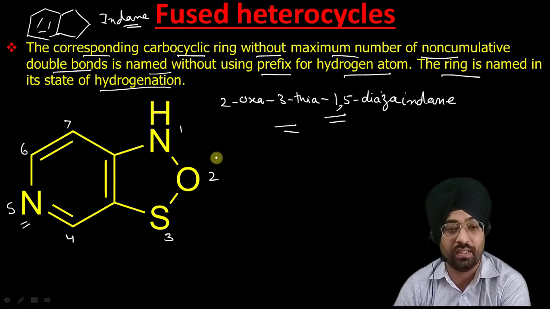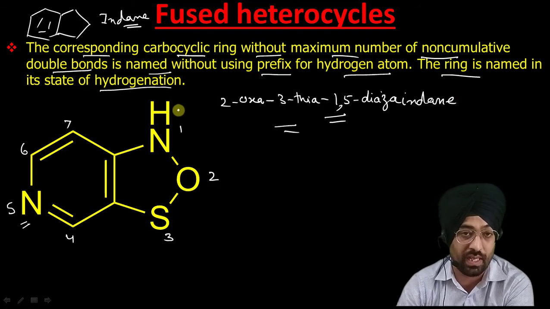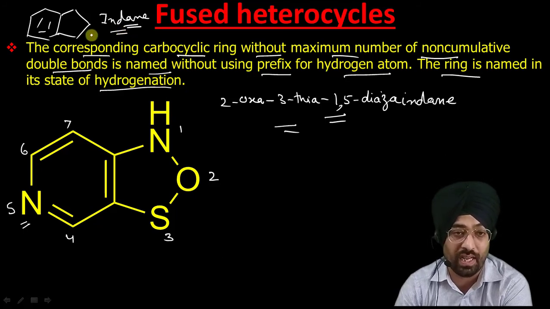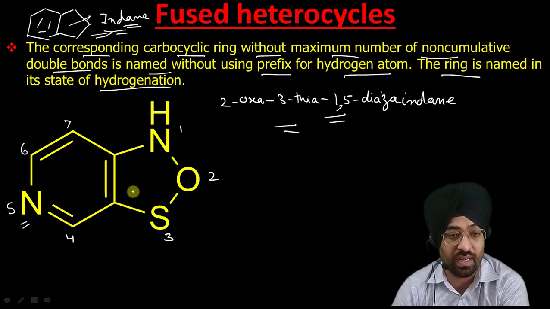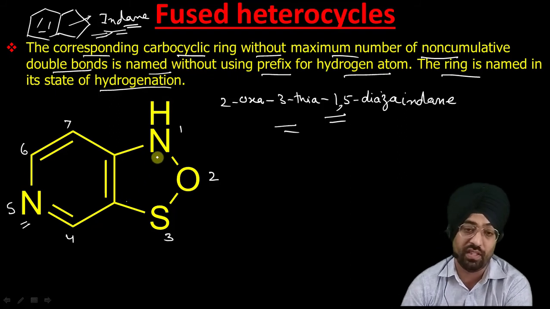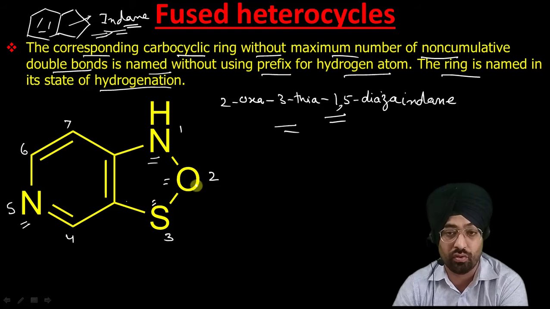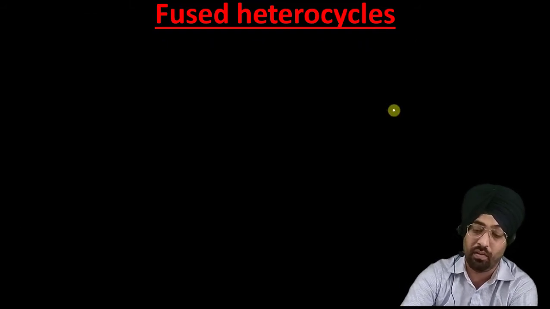So this rule says that if there is a name available for a saturated system, like it was available in indane, then we need not use hydro or dihydro. We have a saturated ring, this 5-membered ring, whose name was indane, so it is named as a derivative of indane. Now we just have to specify the position of heteroatoms. So it is 2-oxa-3-thia-1,5-diazaindane. That is the name for this compound.